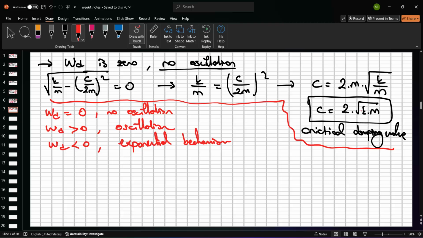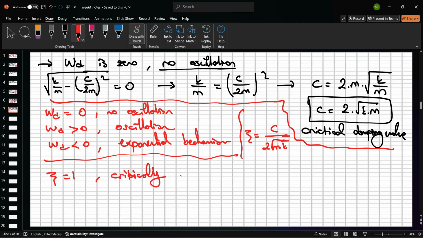Just see that these are our parameters, right? And so I can introduce a new parameter, the zeta value. Have you heard anything about zeta? Zeta is C divided by 2 root KM, right? And so if the C is equal to 2 root KM, which means that we don't have oscillation, right? And so if the zeta value is equal to 1, this is the critical damped.